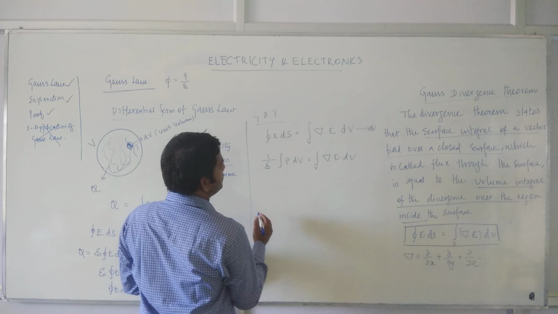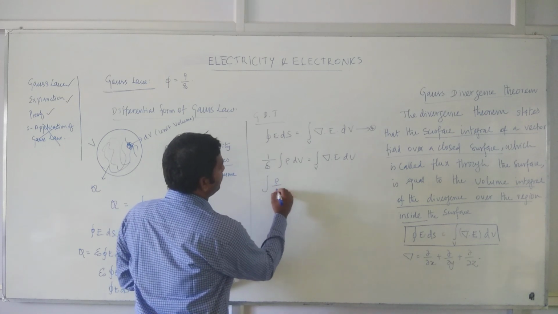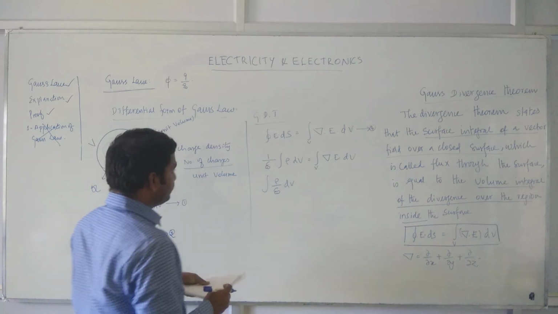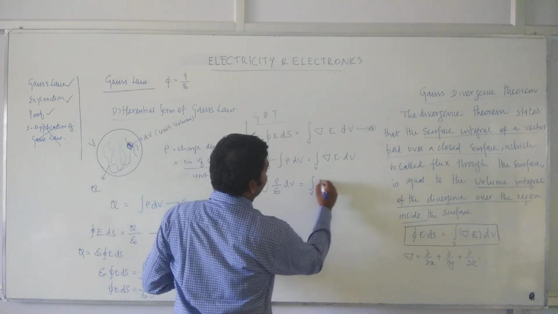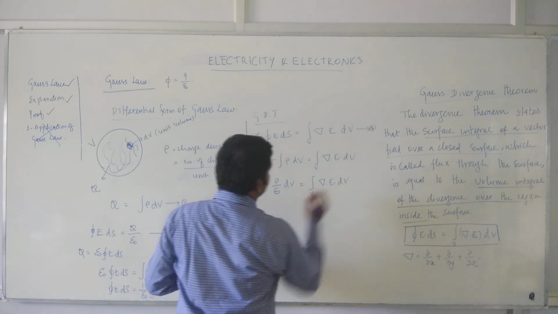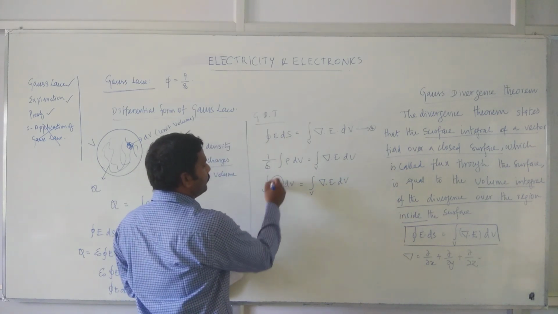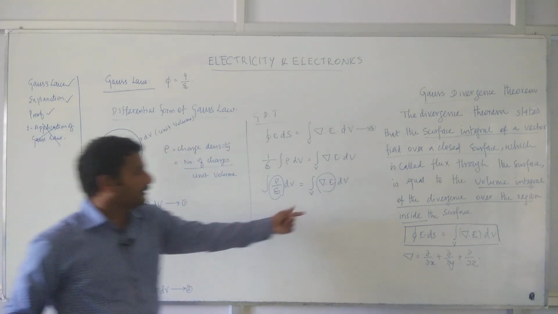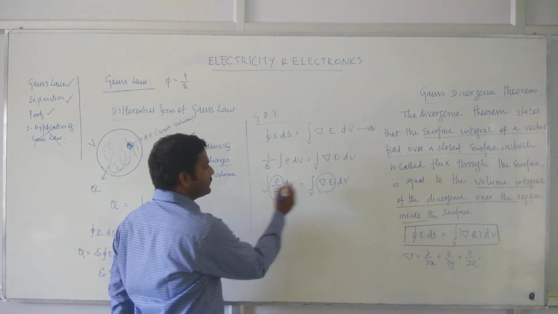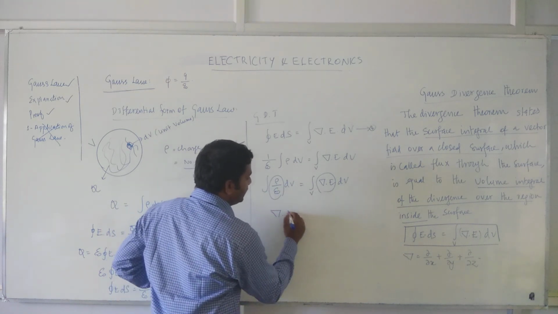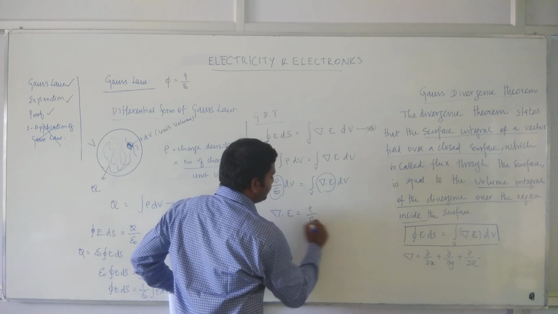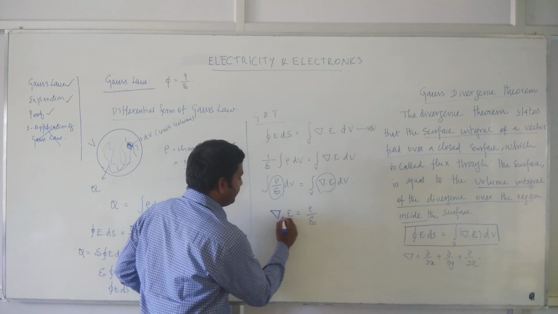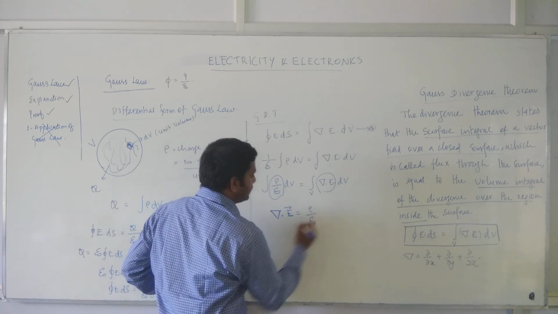So what you can write? This you can write as rho by epsilon naught dv, which is equal to volume integral of del dot E dv. Now, what are the terms within the integral? Here this is surface integral, here this is volume integral. What are the terms inside? If you compare, del dot E becomes rho by epsilon naught. So now you have del dot E vector, which is rho by epsilon naught.